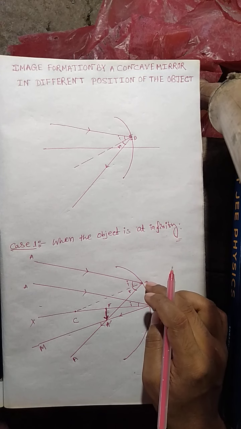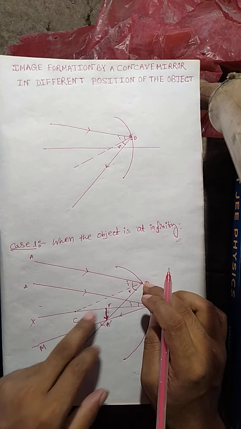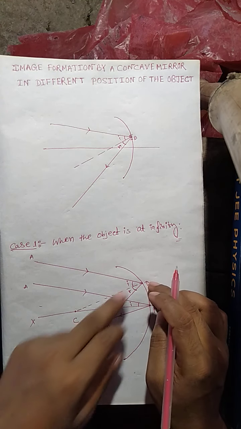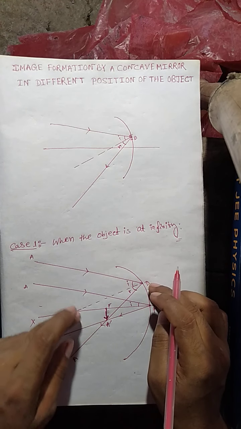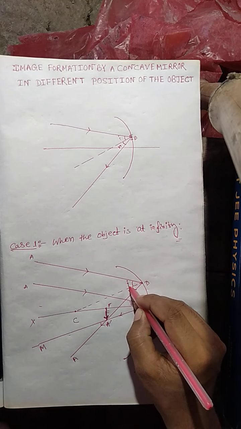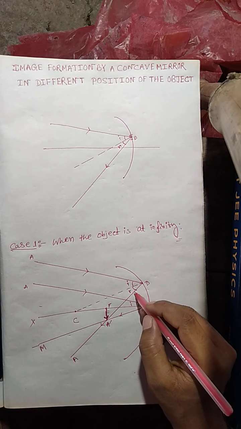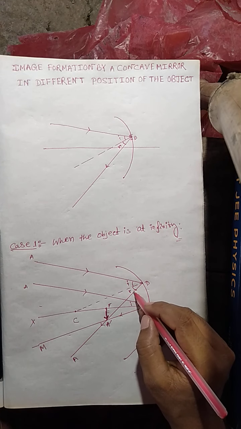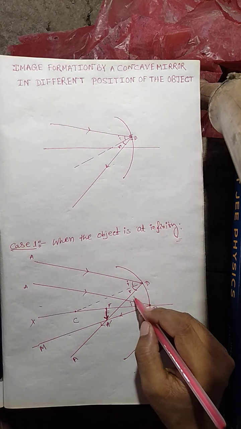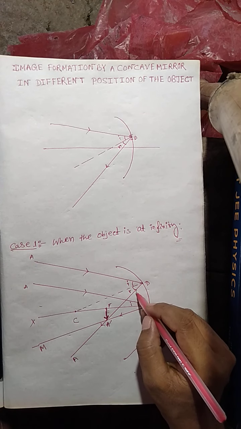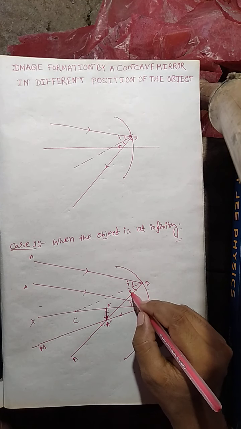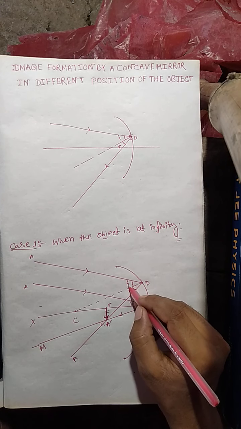At this point D, you have to draw a perpendicular, the perpendicular DC, with the angle of incidence i. Then, according to the second law of reflection, you have to draw the reflected ray so that the angle of reflection r is equal to the angle of incidence.